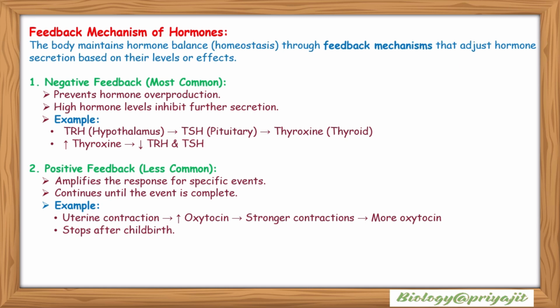In contrast, positive feedback is less common and amplifies hormone release in response to specific events, continuing until the event concludes. For example, increasing oxytocin levels during uterine contractions until childbirth. Together, these feedback loops ensure hormones are released in appropriate amounts, adapting to the body's dynamic needs.